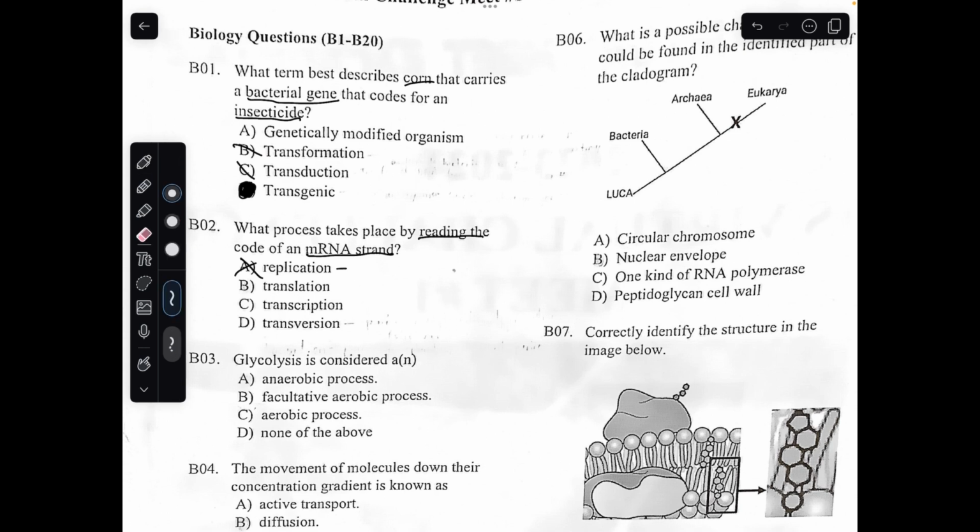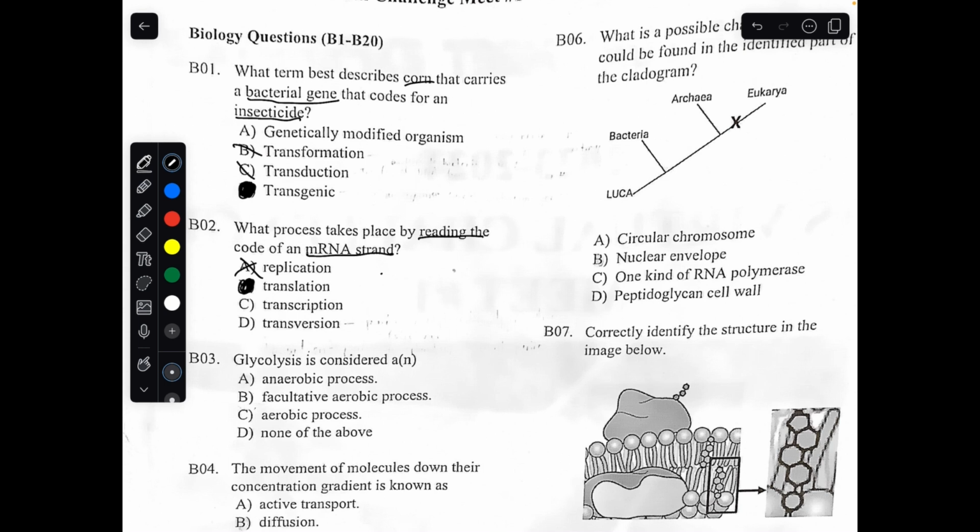Translation is the process when you read an mRNA strand to form a protein. It happens in a ribosome. An mRNA strand, I'll just draw the nucleotides, is read, and then amino acids come out of it. That is directly what the question's talking about. So B would be the right answer. Let's go over the other two.